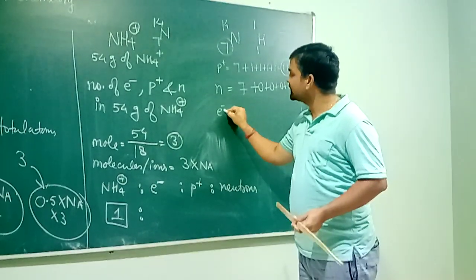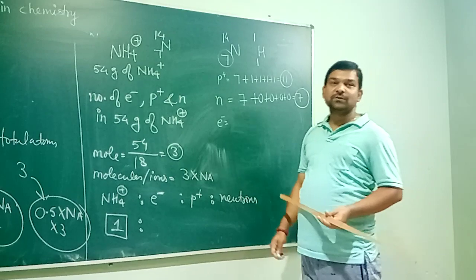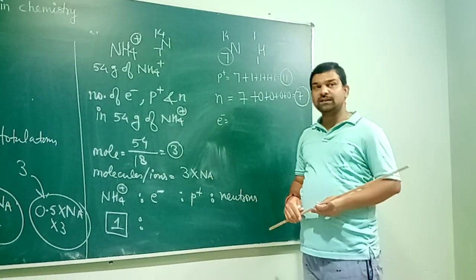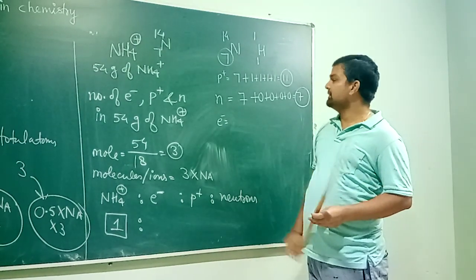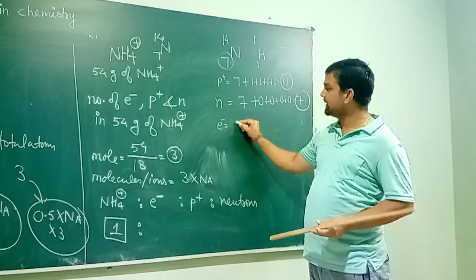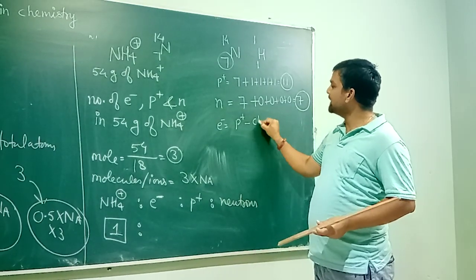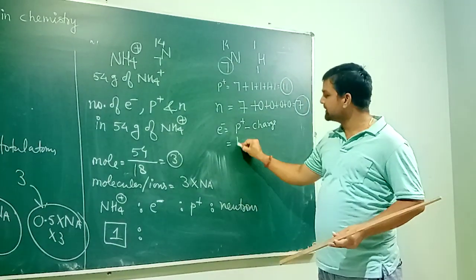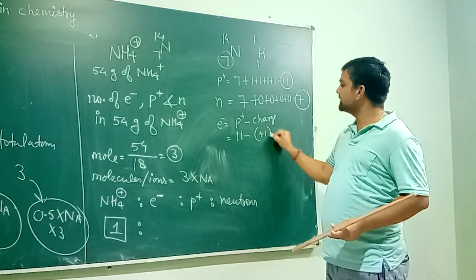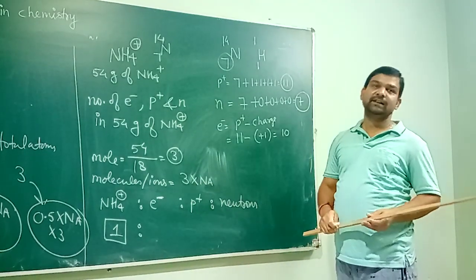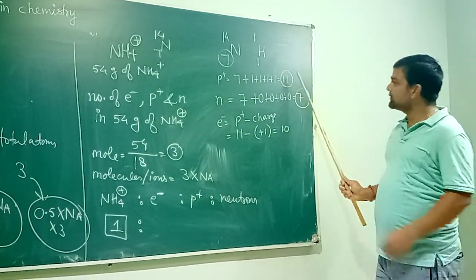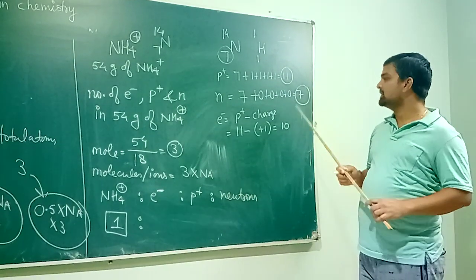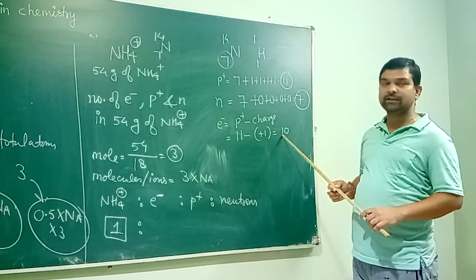And third, to calculate electrons. Electrons and protons are equal if there is no charge on a molecule. But in case there is charge present, then we can use formula to calculate number of electron as it is number of protons minus charge. Number of protons we already calculated here, 11, minus charge is plus 1. It means number of electron is 10. I repeat, this is number of proton in 1 ammonium. This is number of neutron in 1 ammonium. This is number of electrons in 1 ammonium.